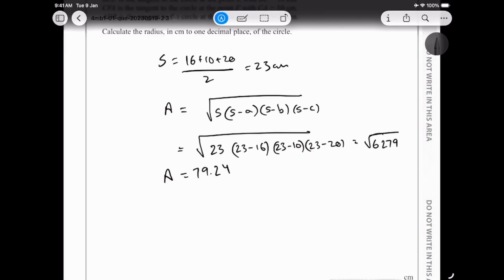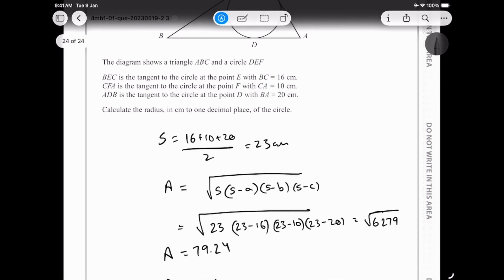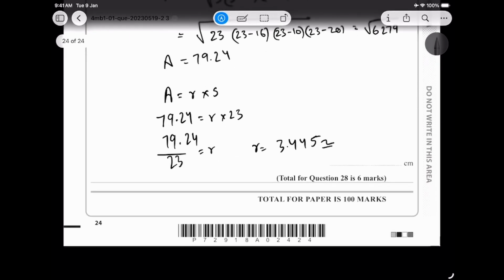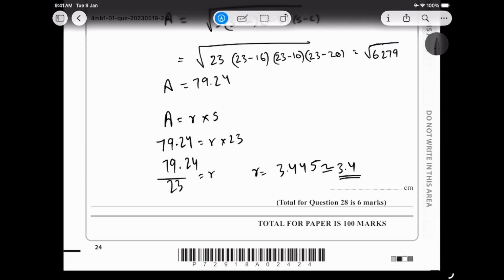Now we try to find the radius, and we know the relationship, which is A is equal to R into S. I hope you guys know what the S is. S is the slant height. All right, so that is going to be, we know that the total area is 79.24. We still don't know R, and we know that S is 23. 79.24 upon 23 is equal to R, and my R value is 3.445 something, which rounds off to, to one decimal place, 3.4 centimeter.